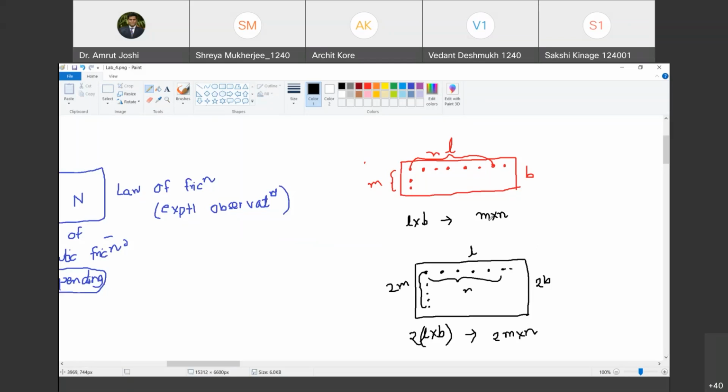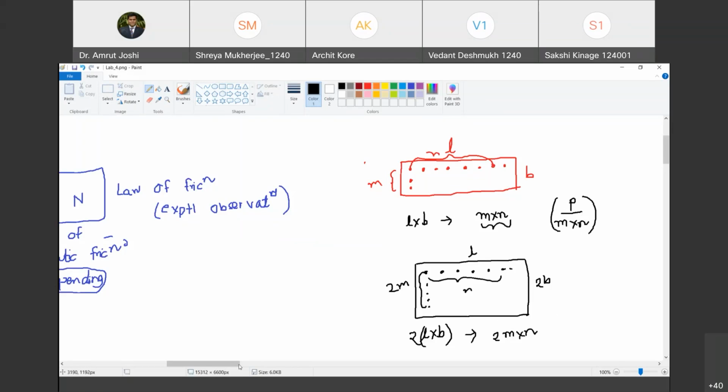Okay. Now, these m into n crests, they are interlocked. As many as are of the duster, as many will be of the table, and interlocking has happened between them. These crests of duster have been interlocked with the troughs of the table. Let us say, under what force? Each of the crests here will be interlocked with the trough of the table under the force which is equal to P divided by m into n. Do you agree with me? Yes, sir. So this interlocking is under the force P divided by m into n.